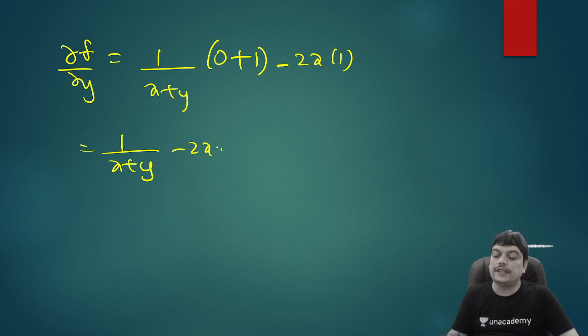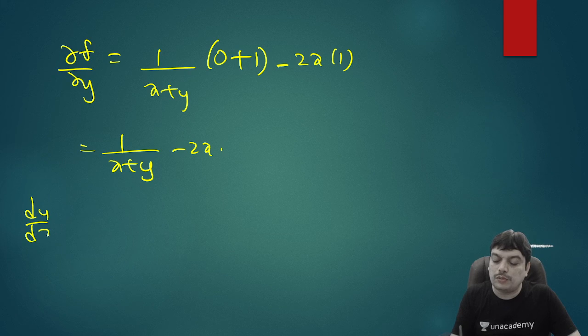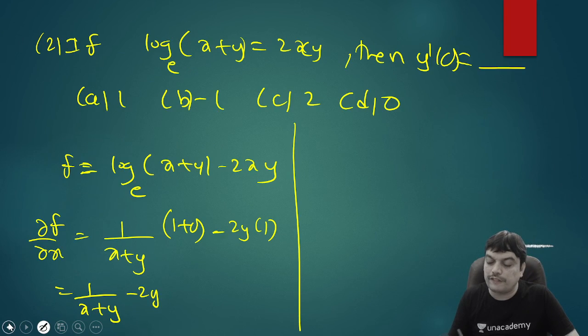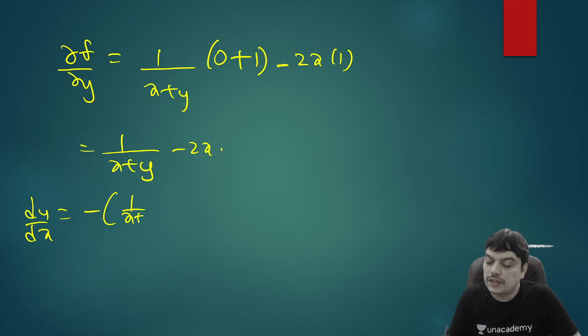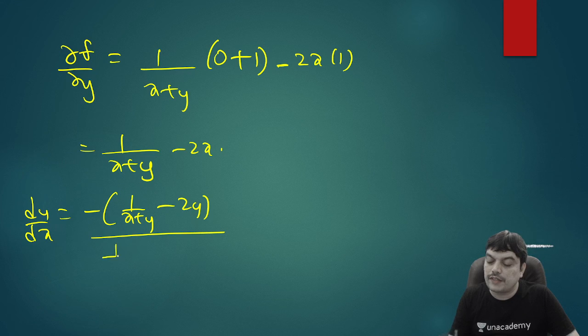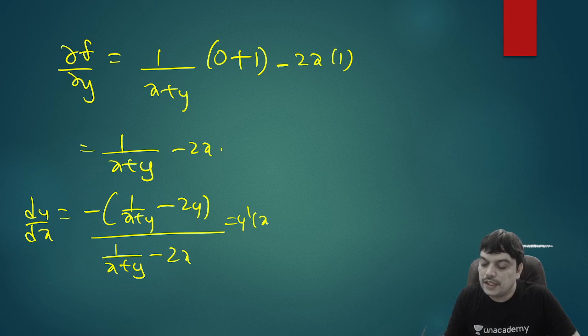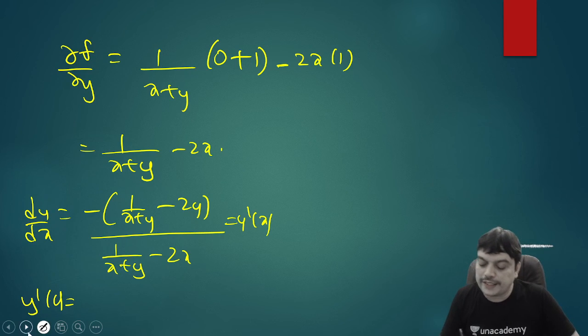After you get this, you wanted dy/dx, which is equal to minus of ∂f/∂x, that is 1/(x + y) − 2y, divided by ∂f/∂y, that is 1/(x + y) − 2x. And you wanted y′(0). What you got is nothing but y′(x). So for y′(0), you should put x as 0. But first we should know when x is 0, what is y.